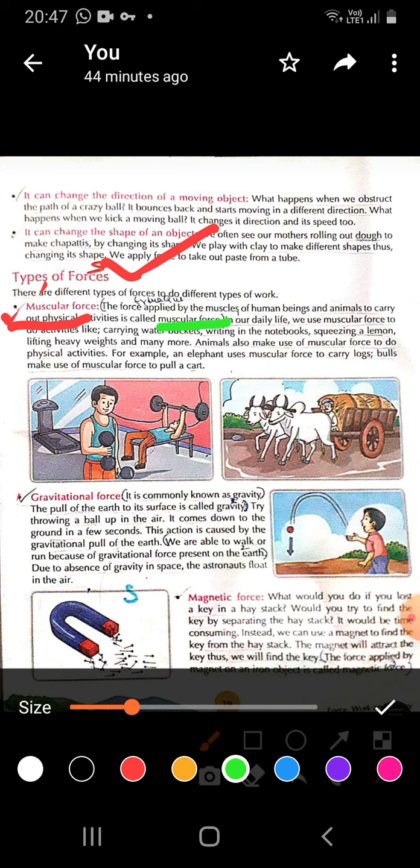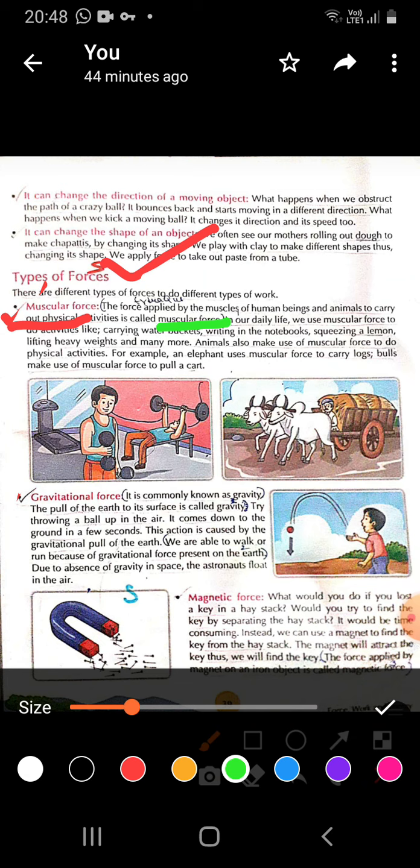Now if an elephant is carrying logs, or an ox is there in your fields, the ox is used to move the plow. So it means animals are using their muscles over there. So muscular force involves the muscles of humans or animals.